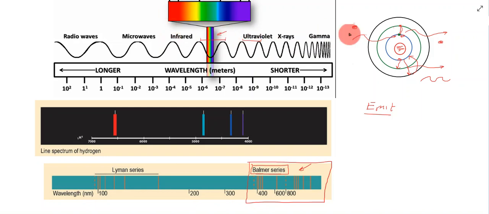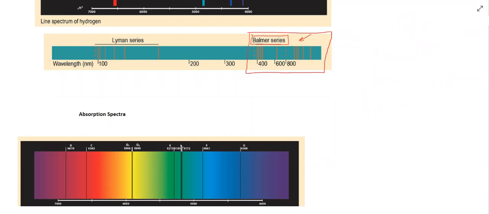But our vision is based on this very thin band of electromagnetic radiation, which is the visible light spectrum, and that is directly related to energy coming in and exciting electrons, them moving up into a higher energy level, them dropping back down, and then giving off that energy that our eyes can pick up and see.